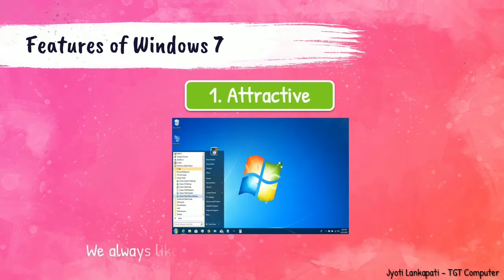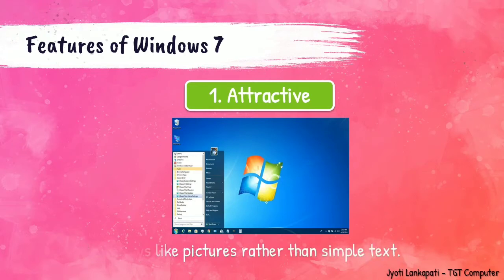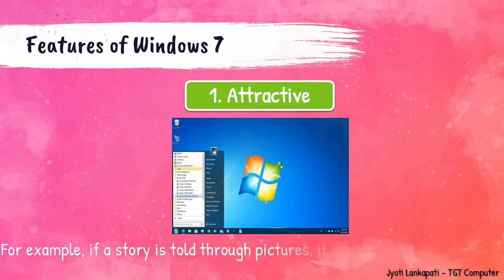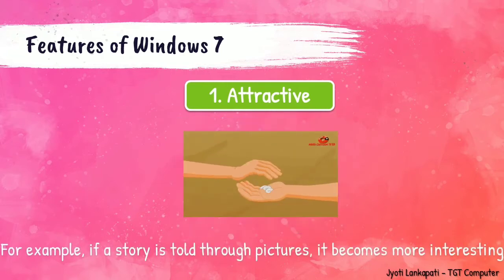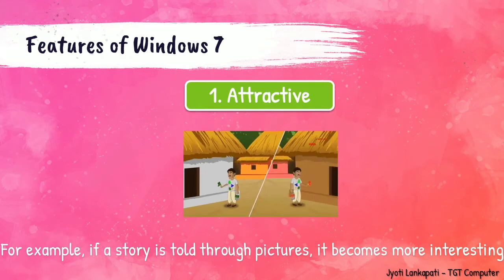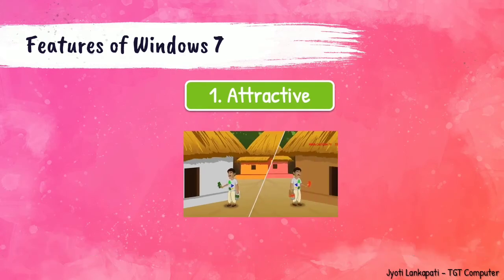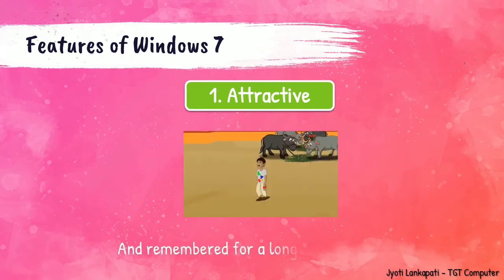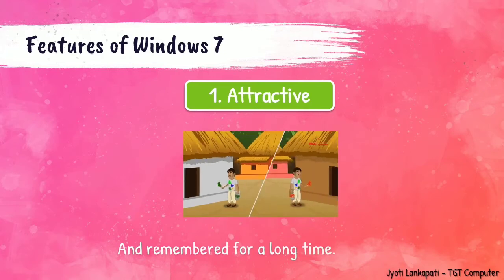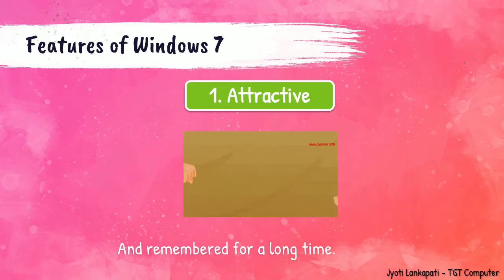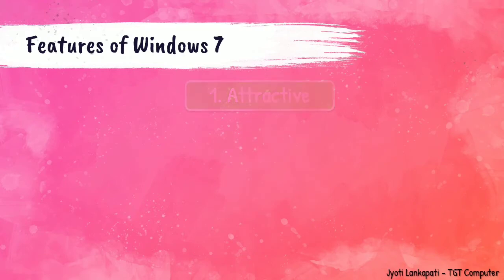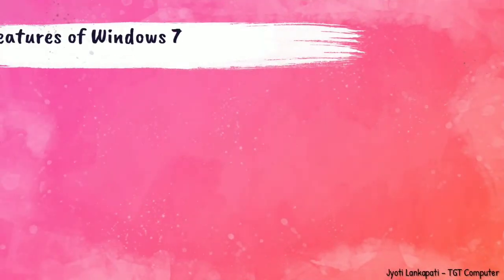You can give commands with the help of graphics. We always like pictures rather than simple text. For example, if a story is told through pictures, it becomes more interesting and remembered for a long time. This is the reason we prefer to see a movie rather than reading its story.